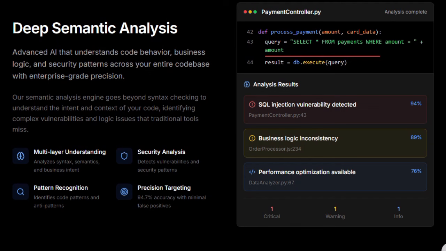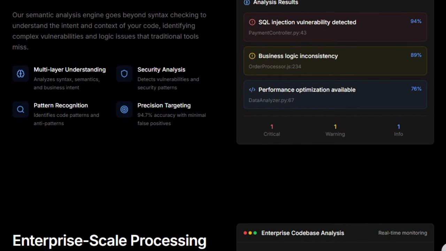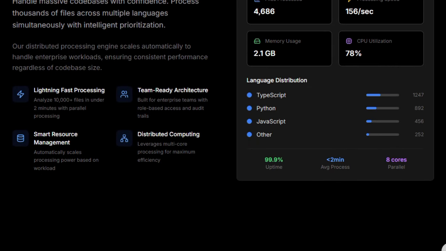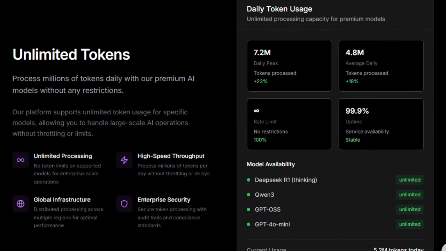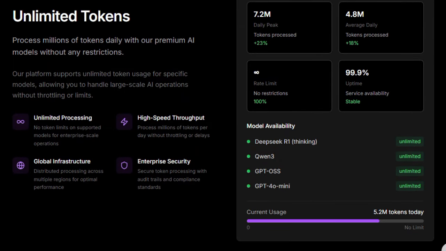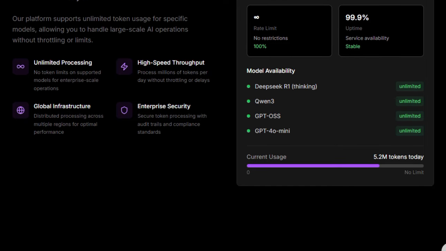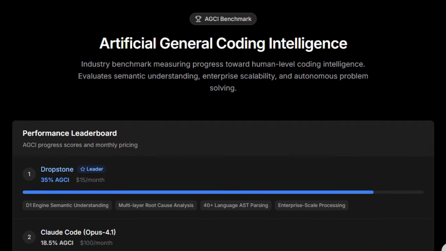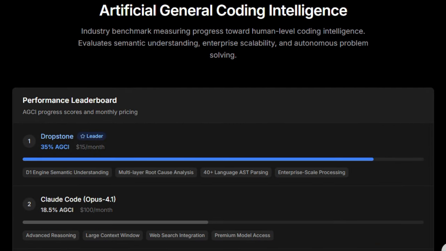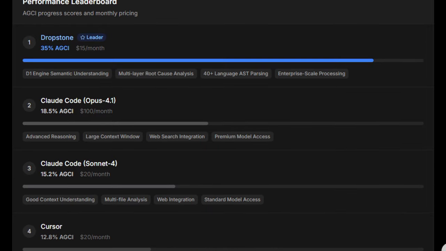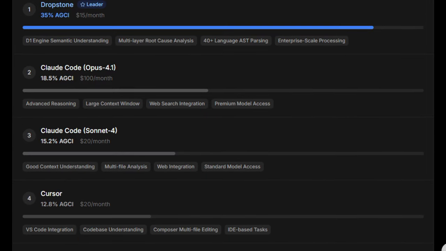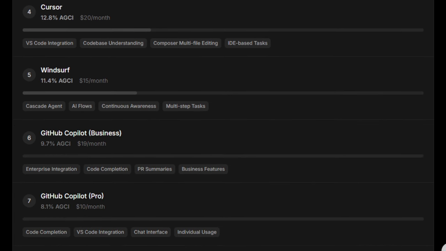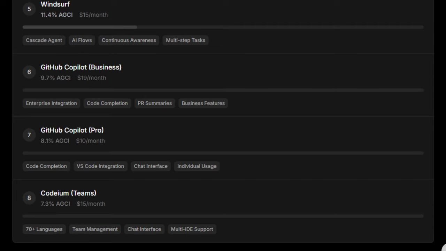Its performance benchmarking dashboard is also unique. It lets you compare how different models, e.g. Claude, Google Gemini, DeepSeek, fare in terms of speed, accuracy, cost efficiency, right inside the same environment. You don't have to guess which AI model works best for your use case. You see real data. Finally, Dropstone aims to go beyond code suggestions. It aspires to end-to-end automation of development workflows. It can set up projects, test suites, catch security vulnerabilities, optimize performance, and suggest deployments, all while being deeply aware of your business logic. The combination of full architectural awareness, continuous learning, unlimited scale, and workflow automation is what makes this project truly unique in the world of AI development tools.